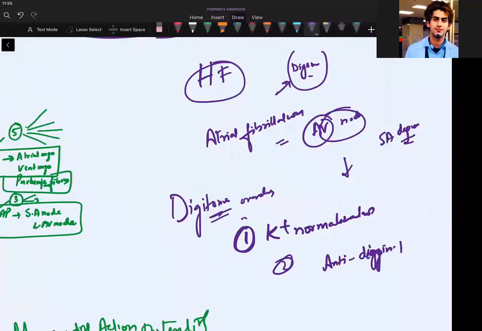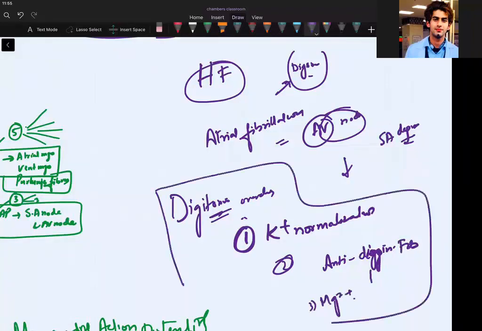Digoxin Fab. Okay, and you can also give magnesium. Digitalis overdose, I'll be teaching this in more detail in pharmacology. I am just giving the first year physiology people this link correlation that digitalis is a positively inotropic agent.